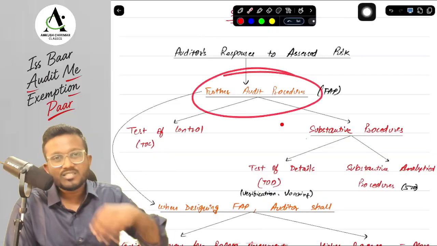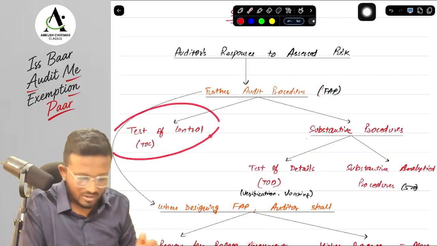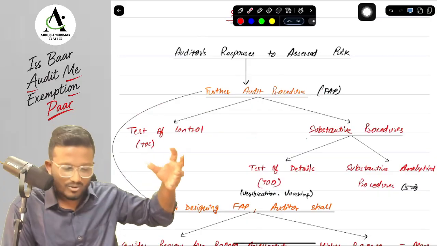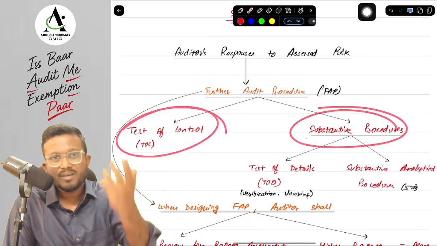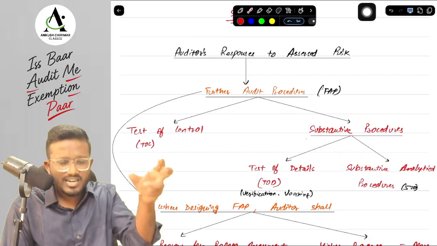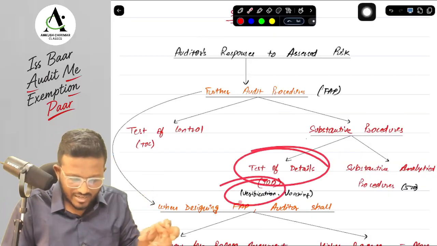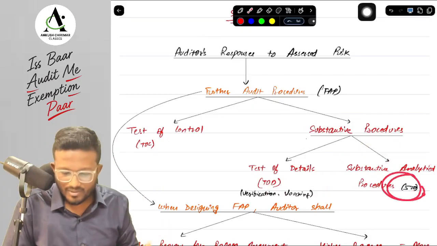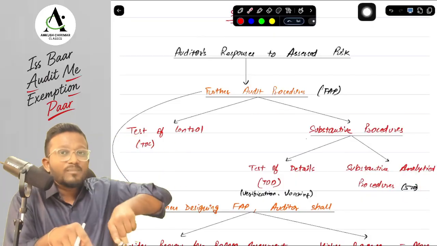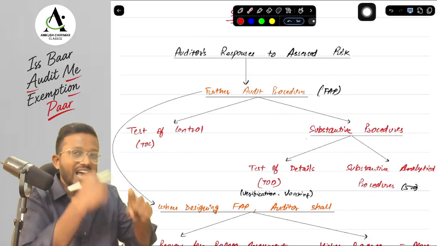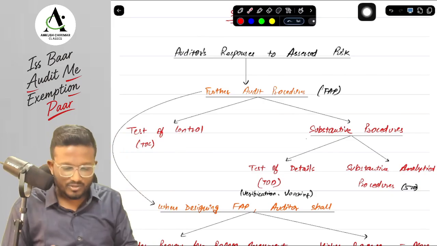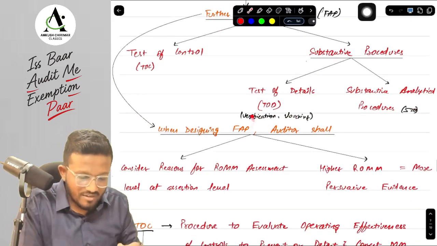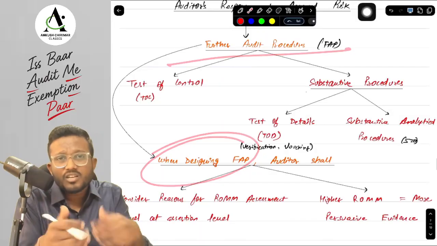So what we have to perform, sir? We have to perform further audit procedures. There are two types of further audit procedure. One is testing the controls, that is test of controls, and another is testing the amounts, that is substantive procedures. In the substantive procedure, there is test of details, that is verification of balances and vouching of transactions, and another is substantive analytical procedure that we will discuss as per SA 520. So analytical procedure can be performed as a risk assessment procedure and can be performed as a substantive procedure as well.